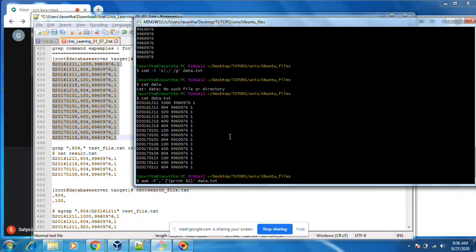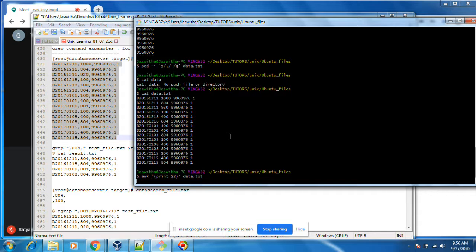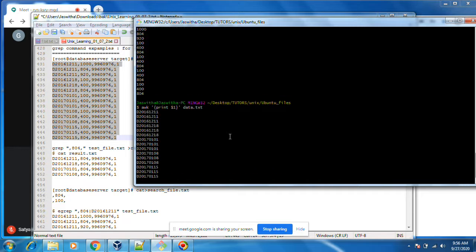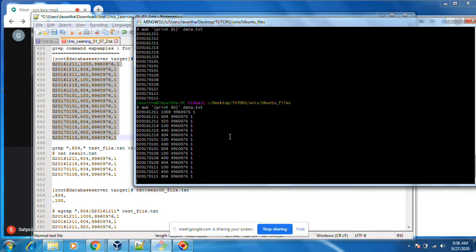It will display as it is. You see, $1, $2, $0 means entire line. Entire line will be $0.